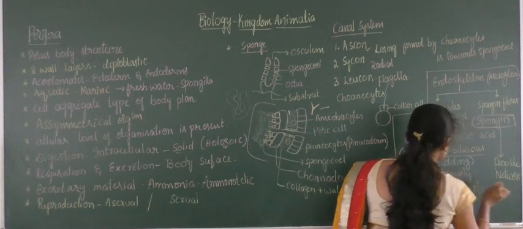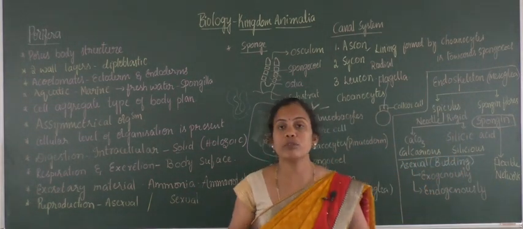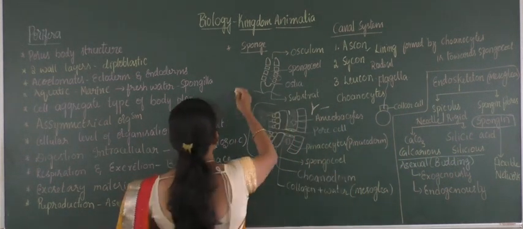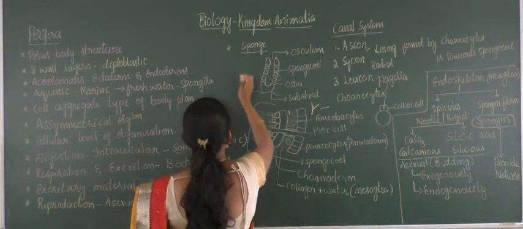If exogenous buds are formed, they just come out. So I will write the exogenous type.